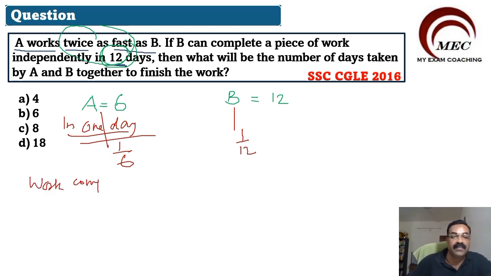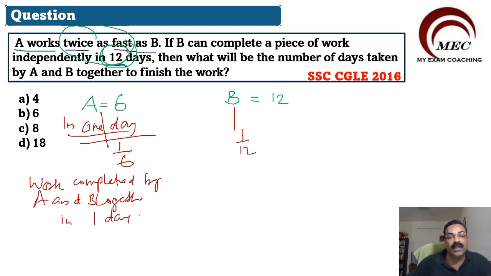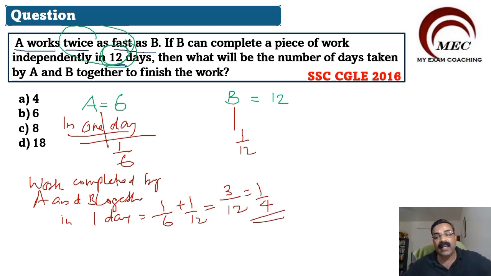Work completed by A and B together in one day is equal to what? 1/6 plus 1/12. That will be equal to, you can take the LCM here. So this will become 3/12, which is equal to 1/4. So A and B can complete 1/4 of the work in one day. So what will be the total days taken? Total days taken will be equal to 4 days.